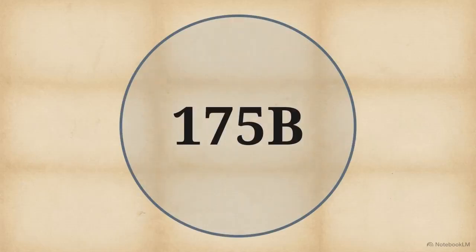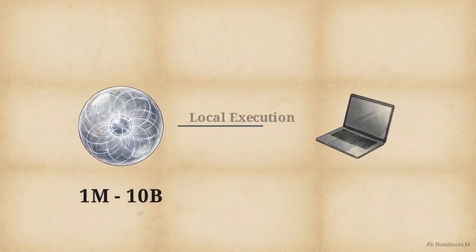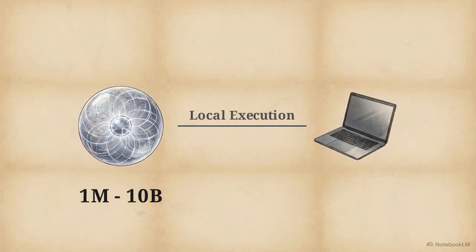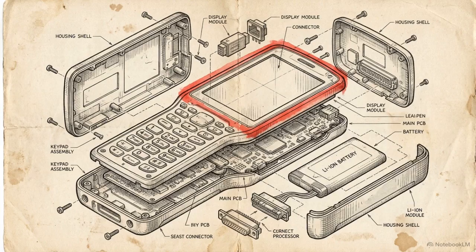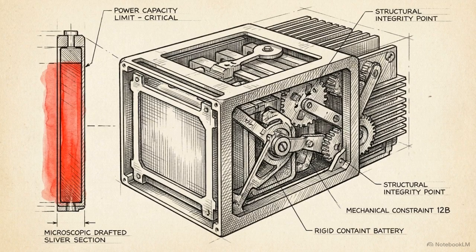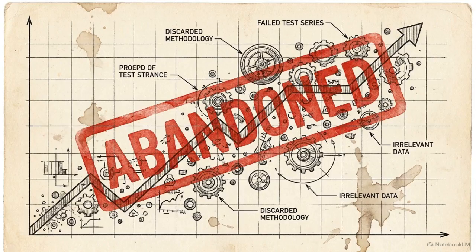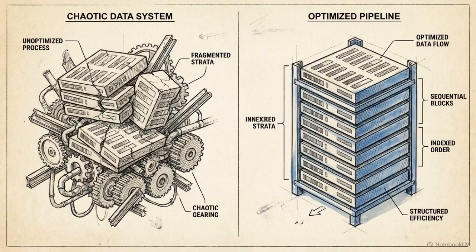Small language models contain between 1 million and 10 billion parameters, specifically engineered to execute entirely on local hardware. Running inference on edge devices requires contending with severe physical limits, like restricted RAM, finite battery power, and zero latency responses without a network. Generating coherent natural language on consumer hardware requires abandoning brute force parameter scaling entirely. Instead, we have to rely on strict data curation and severe pipeline optimization.